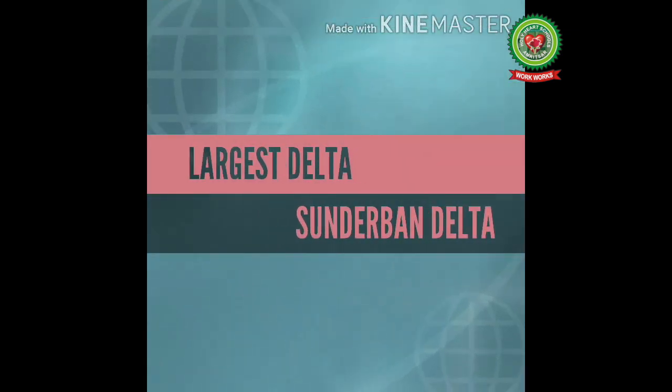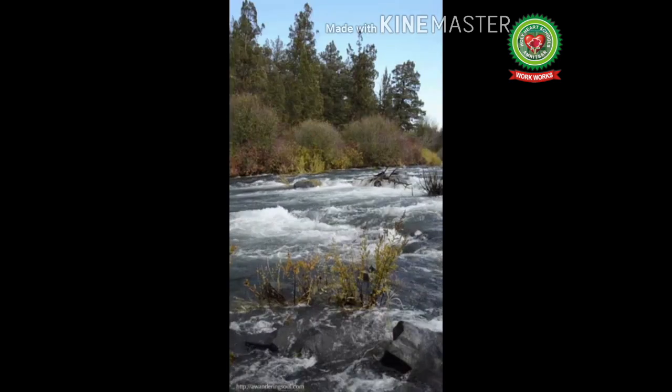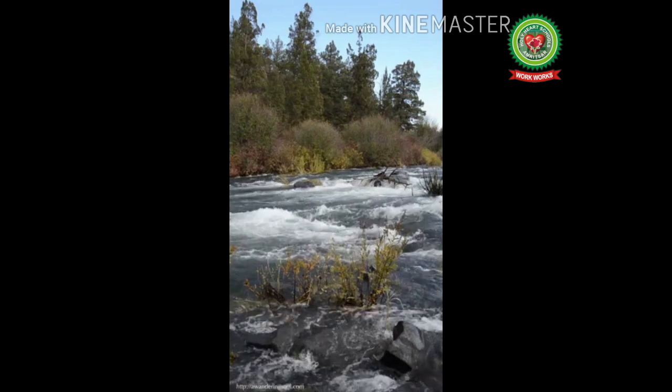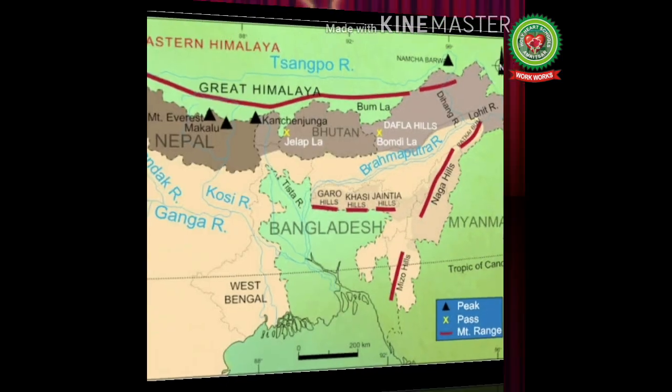Next, the largest delta of the world, the Ganga-Brahmaputra Delta, is found here. It is formed by the Ganga and Brahmaputra rivers in India and Bangladesh, and it is a source of very fine alluvial soil, which makes the area fertile.